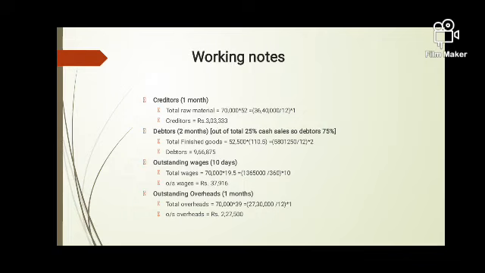Wages are given for 10 days. So for outstanding wages, for one product we are paying 19 rupees 50 paisa, so 70,000 into 19.5, and for 10 days, we first calculate for 360 days, so total wages divided by 360 gives one day, multiplied by 10 days outstanding, that comes to 37,916. And outstanding overheads are again given on a month basis. So first we calculate for 12 months, divide by 12, and then we find out for 1 month, that comes to 2,27,500.